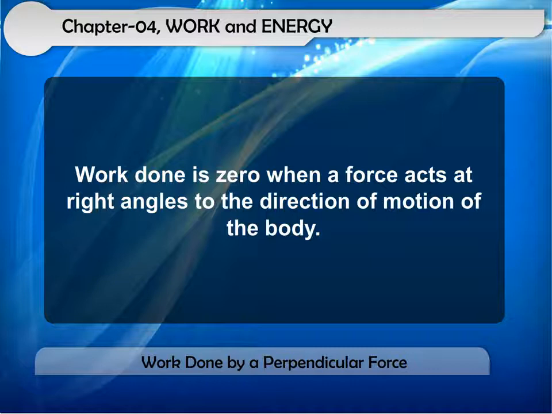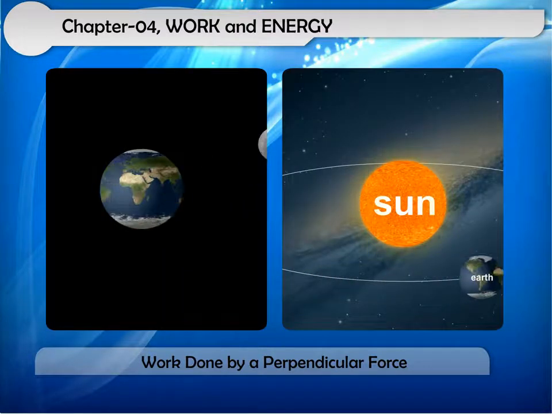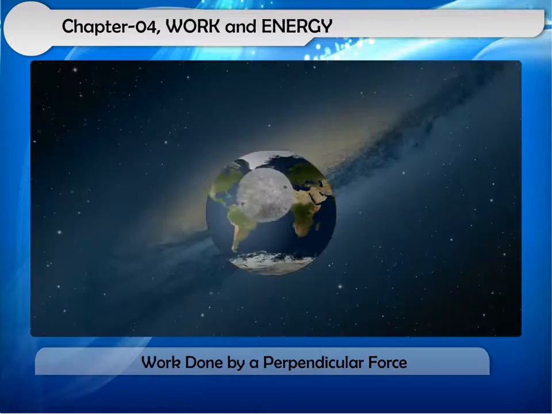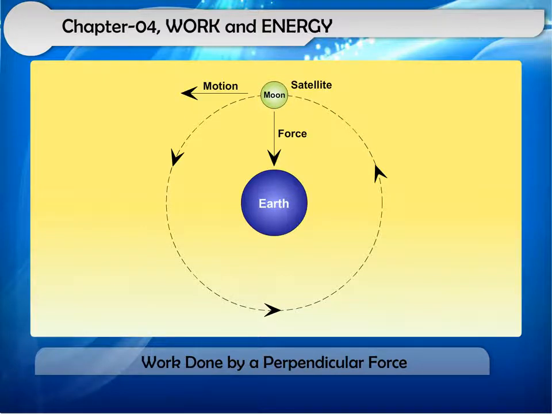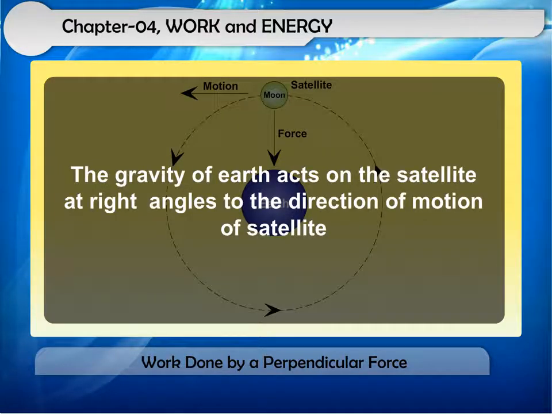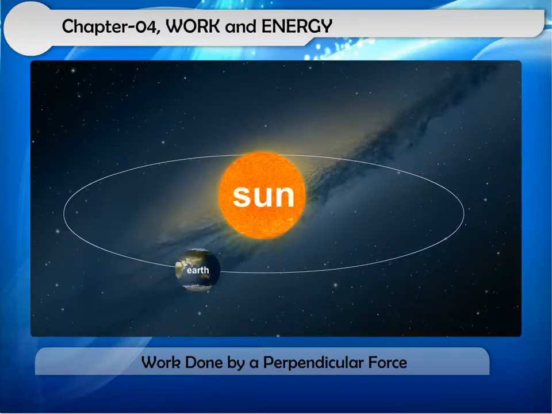Work done is 0 when a force acts at right angles to the direction of motion of the body. Zero work done by a force has no effect on the speed of a body. Satellites, like the moon, move around the Earth in a circular path. In this case, the gravitational force of Earth acts on the satellite at right angles to the direction of motion of the satellite. So the work done by the Earth on the satellite moving around it in a circular path is 0. Similarly, the work done by the Sun on planets like the Earth moving around it in circular orbits is 0.